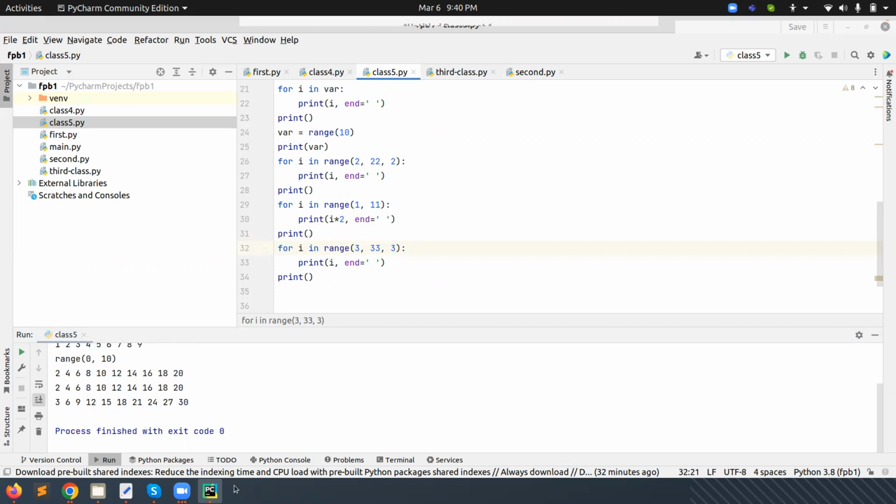This is not the standard way. If we want to print the loop, the standard way is to give 1 here, then give 11, and we don't need to give this one, and we need to apply the multiplier. This is the standard. So it will print the 3 table.